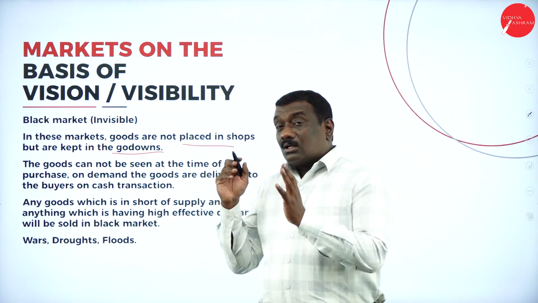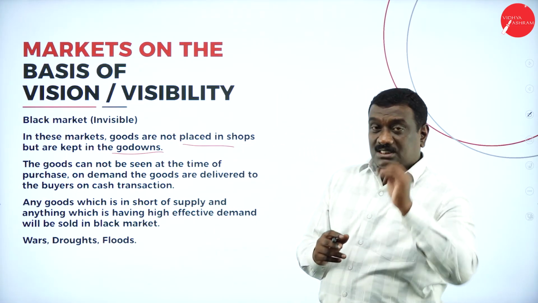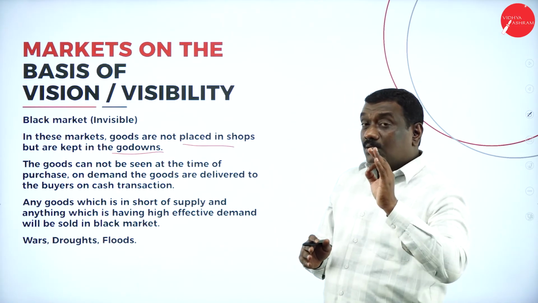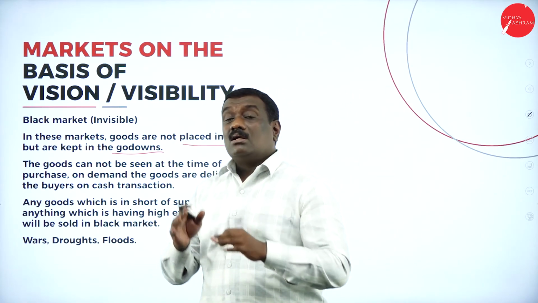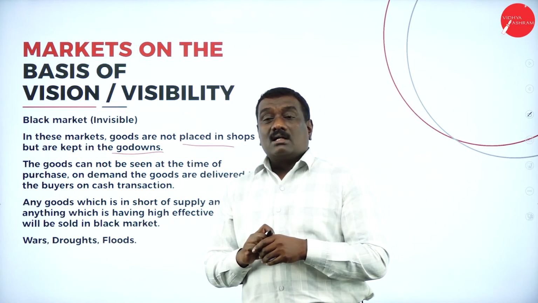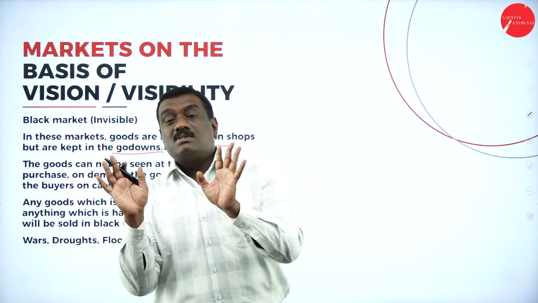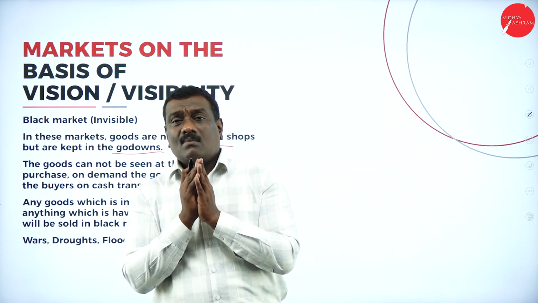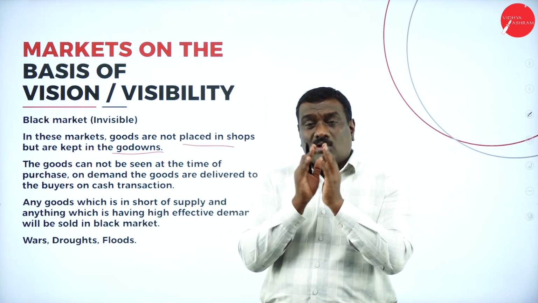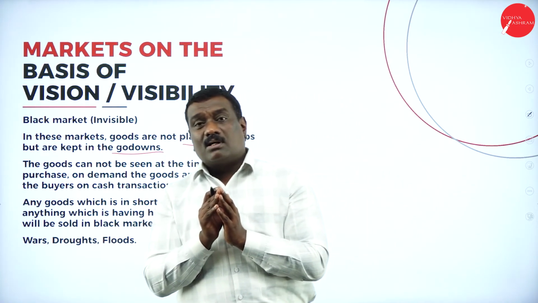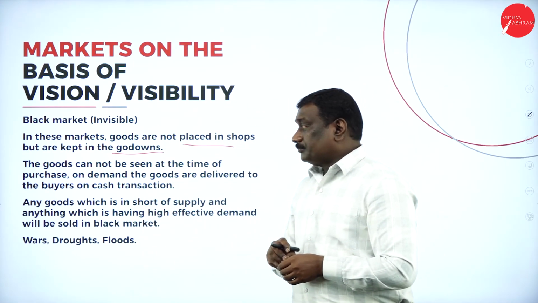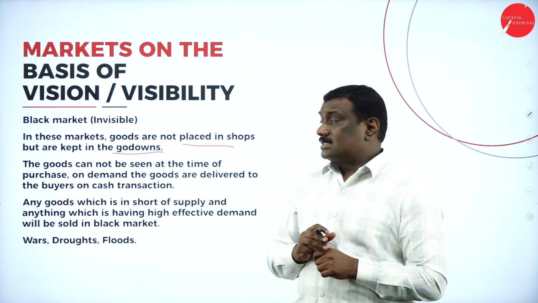The next is the goods which are not seen at the time of purchase. It will be only when there is a demand that you can buy that particular product or it will be sold. It is not that openly they will come and say, I am selling the goods in black. No one will say that. Only when there is a demand for that particular product from that particular consumer or customer will the goods be sold to them invisibly, and that too especially on cash transaction.